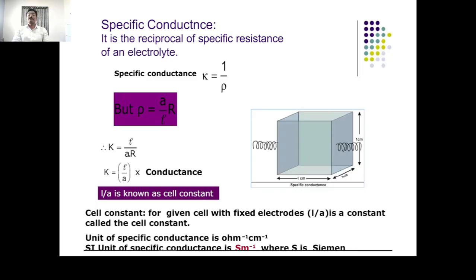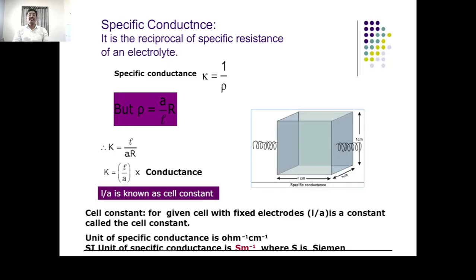the specific conductance. Specific conductance is nothing but the reciprocal of the specific resistance of an electrolyte. It is denoted with the letter K, that is kappa. Kappa is nothing but 1 upon rho.